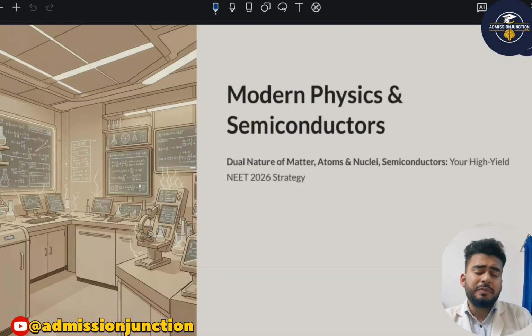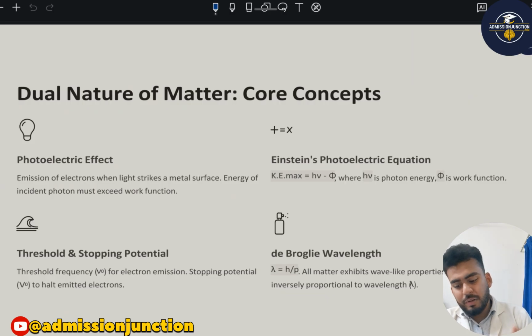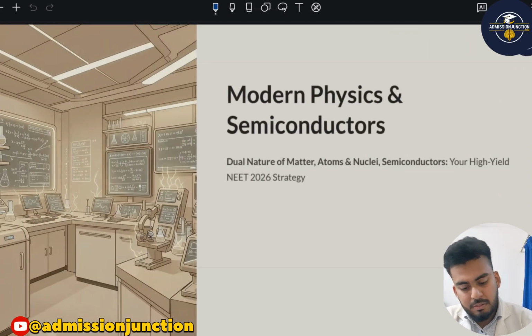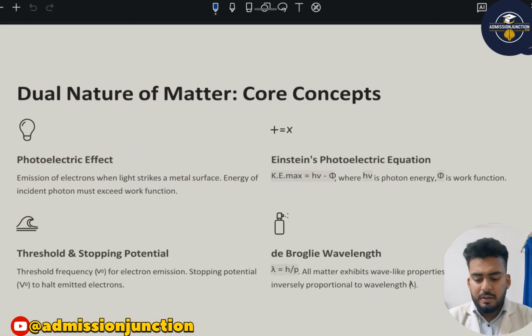So today, we are going to discuss a very important topic in physics, that is modern physics and semiconductors. So let's see the topics that we are going to discuss. We are going to discuss dual nature of matter, atoms and nuclei, and semiconductors. As we have seen in the last trends of 10 to 15 years, every year, a minimum of 3 to 4 questions are coming regularly from these chapters.